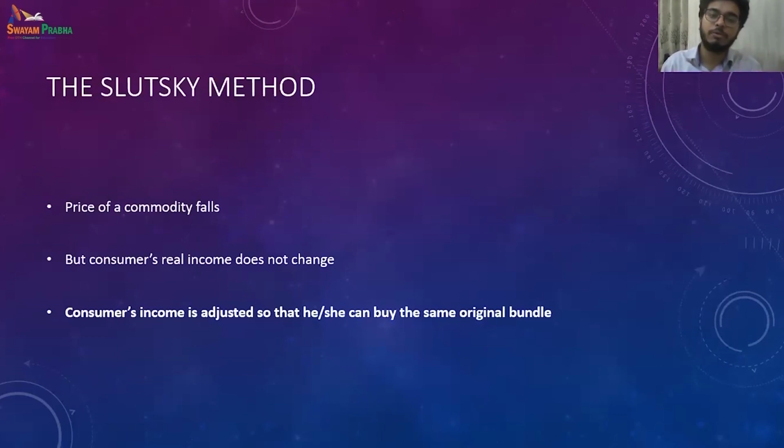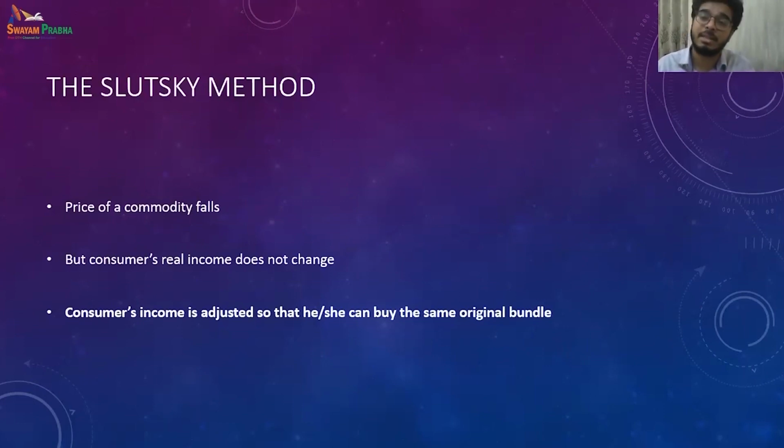Okay, so the next method of decomposing price effect into substitution and income effect is known as the Slutsky method. He was a Russian economist, studying and working with the University of Kiev. He got entangled in the student movement, and then he was basically expelled from the University of Kiev.